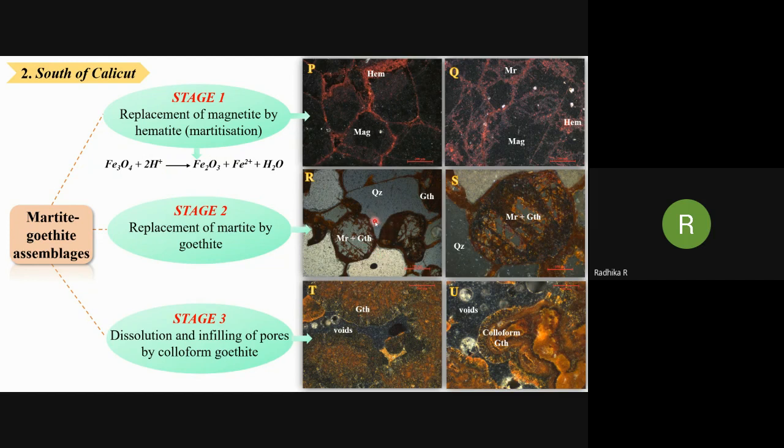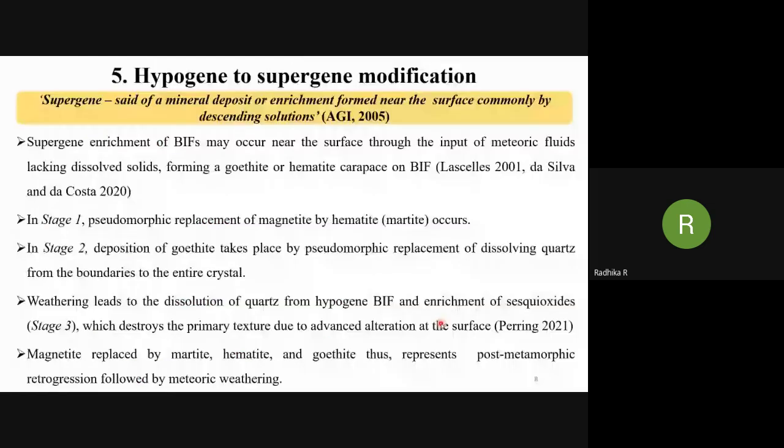Stage 3 represents the advanced weathering at the surface, which is indicated by the development of pores by complete dissolution of gangue phases, and it destroys all primary textures. And the pores are occupied by the growth of colloform goethite. So these are the indications of supergene enrichment. So from the textural interpretations, the banded iron formations in the south of Calicut are enriched through the process of supergene enrichment.